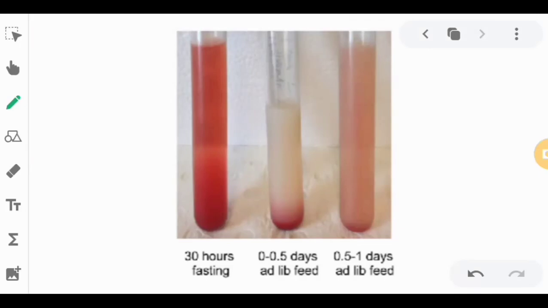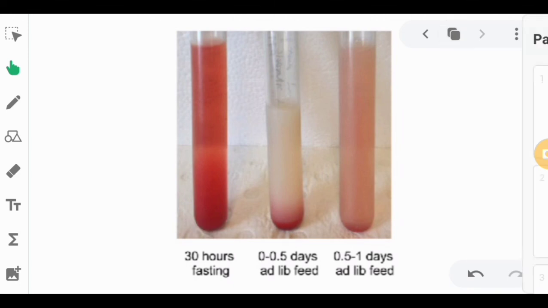This is how your blood looks if you have too much accumulation of fats. You see, it is very much concentrated with fats. But if you undergo a 30-hour fast, you can have a purer form of blood, free of, or at least with only a little amount of, cholesterol.